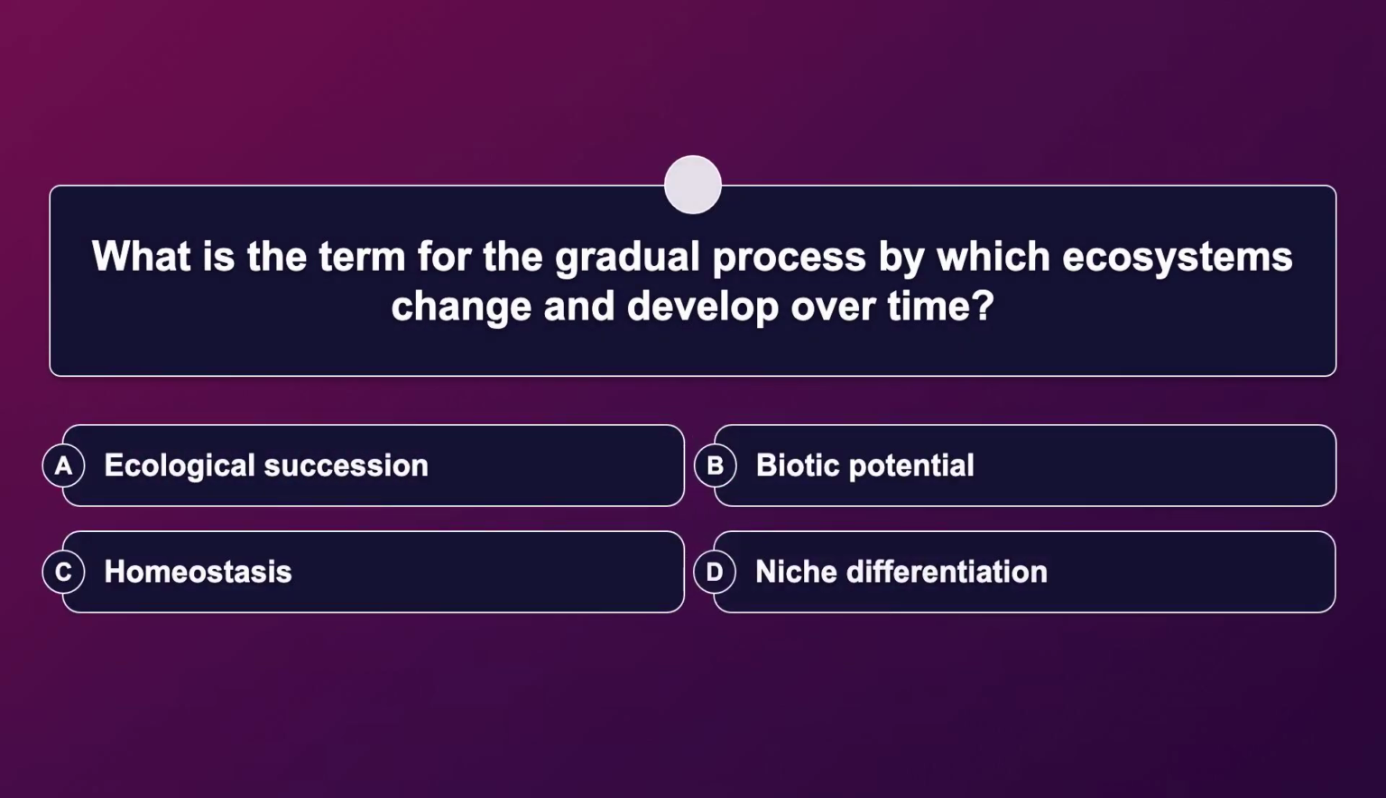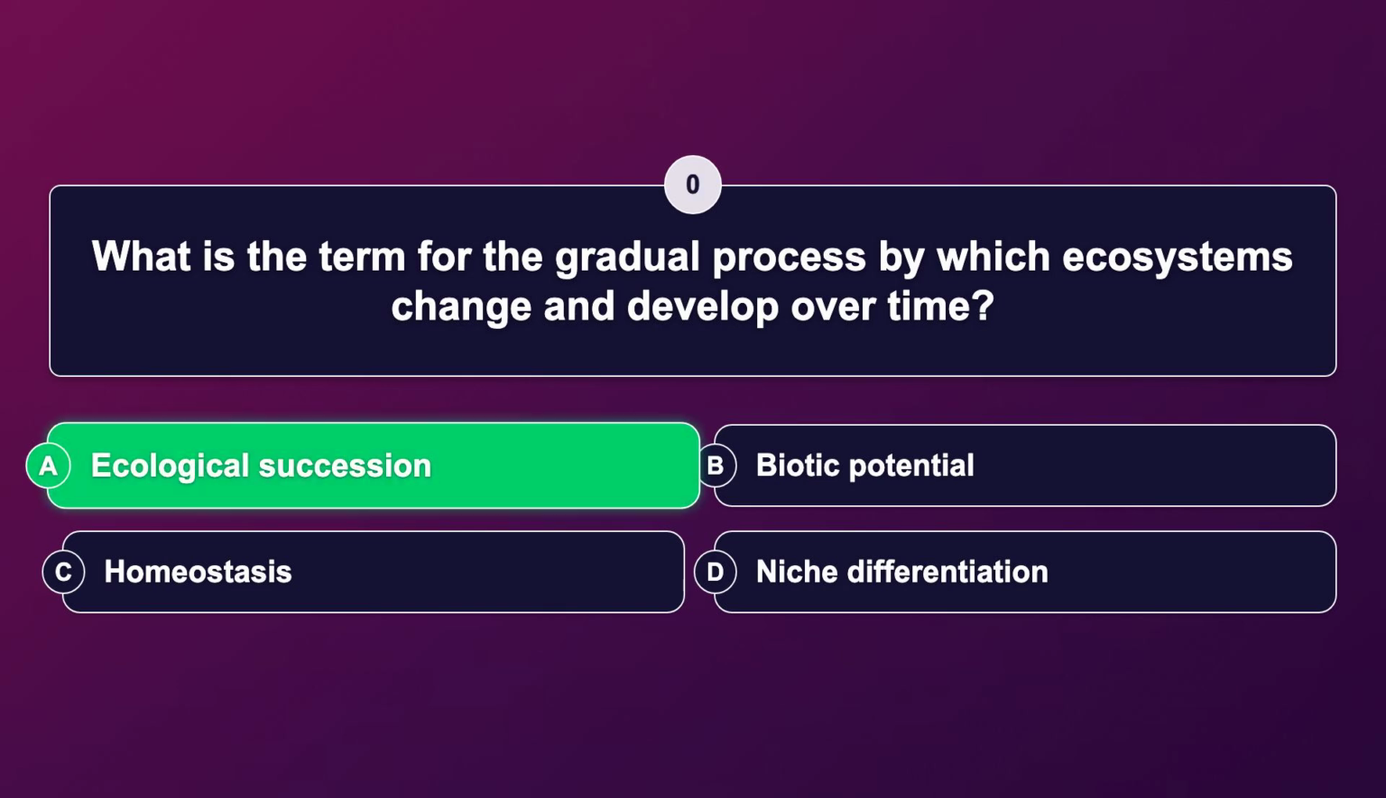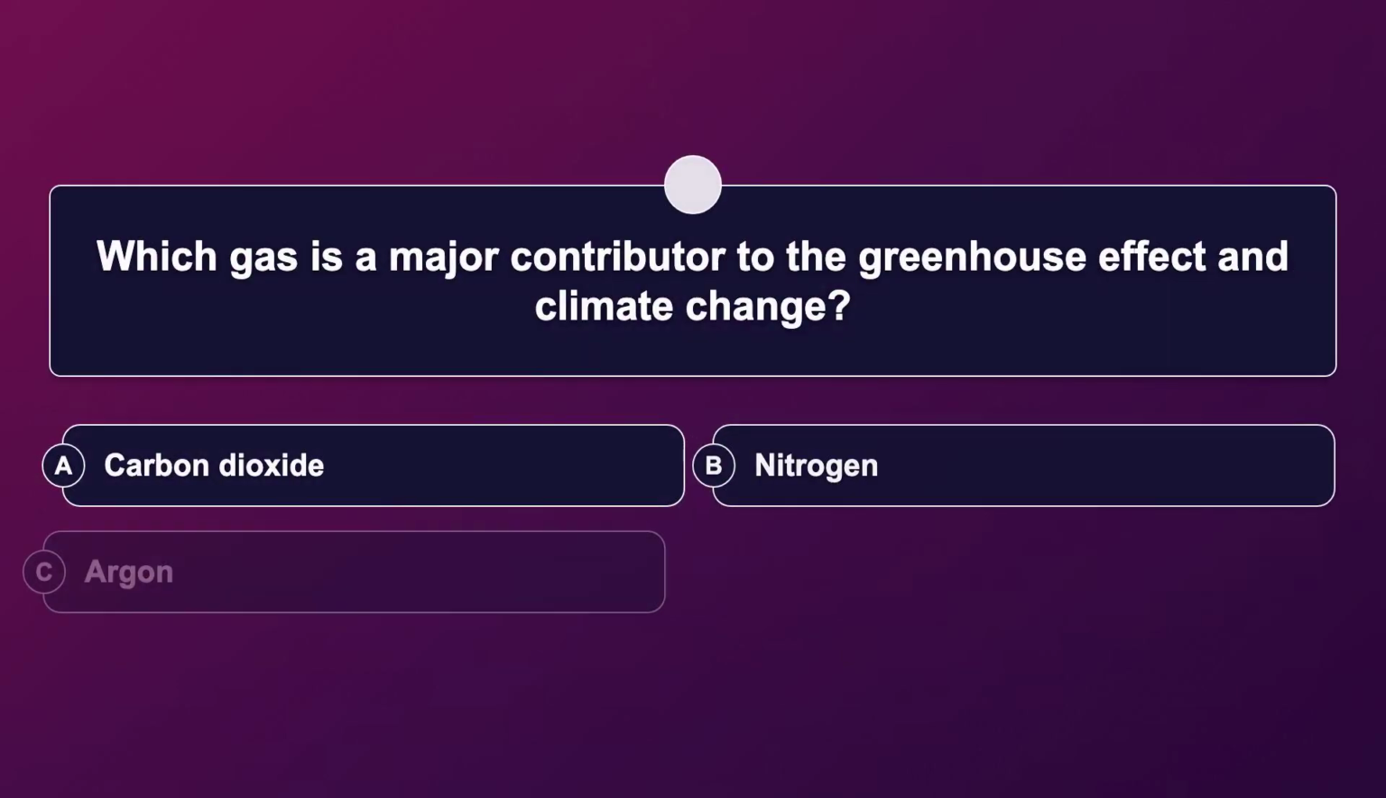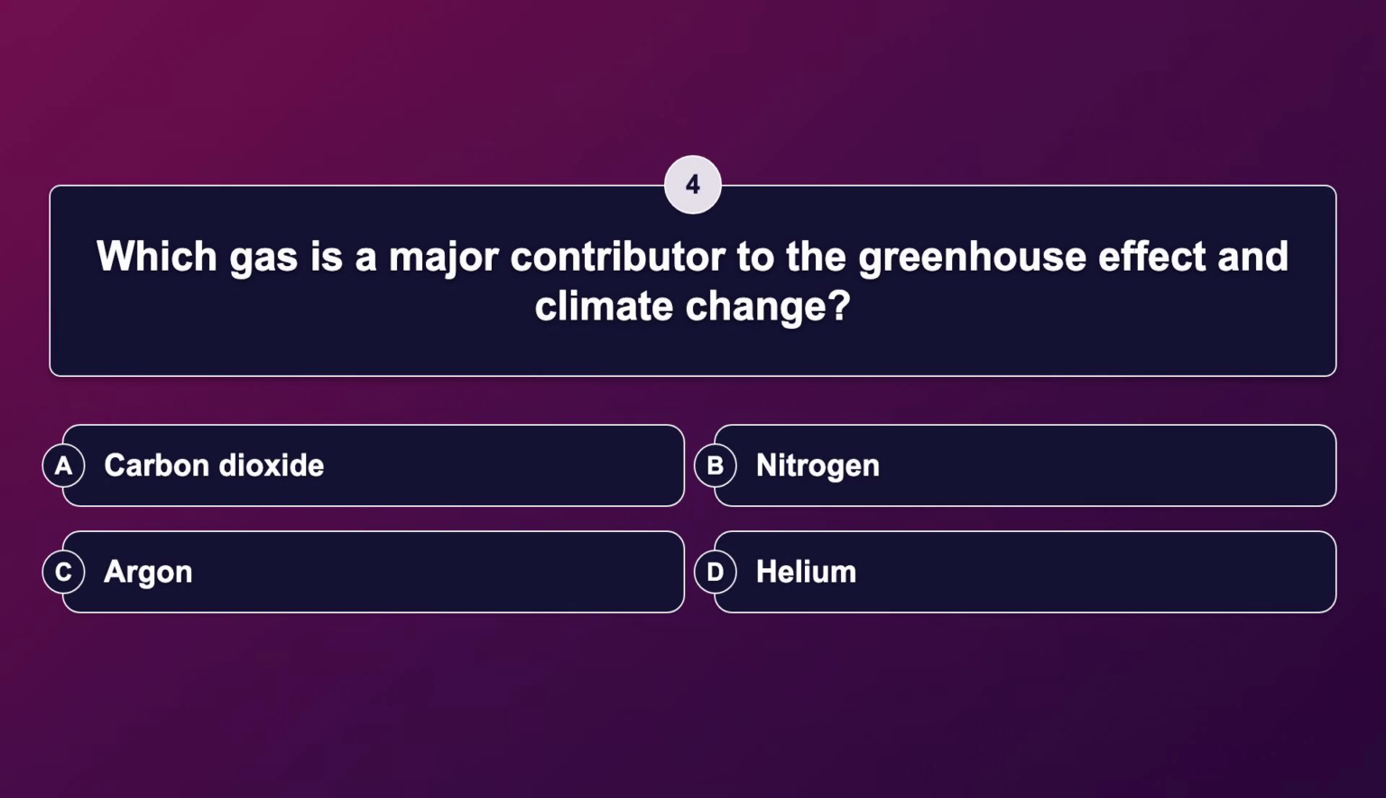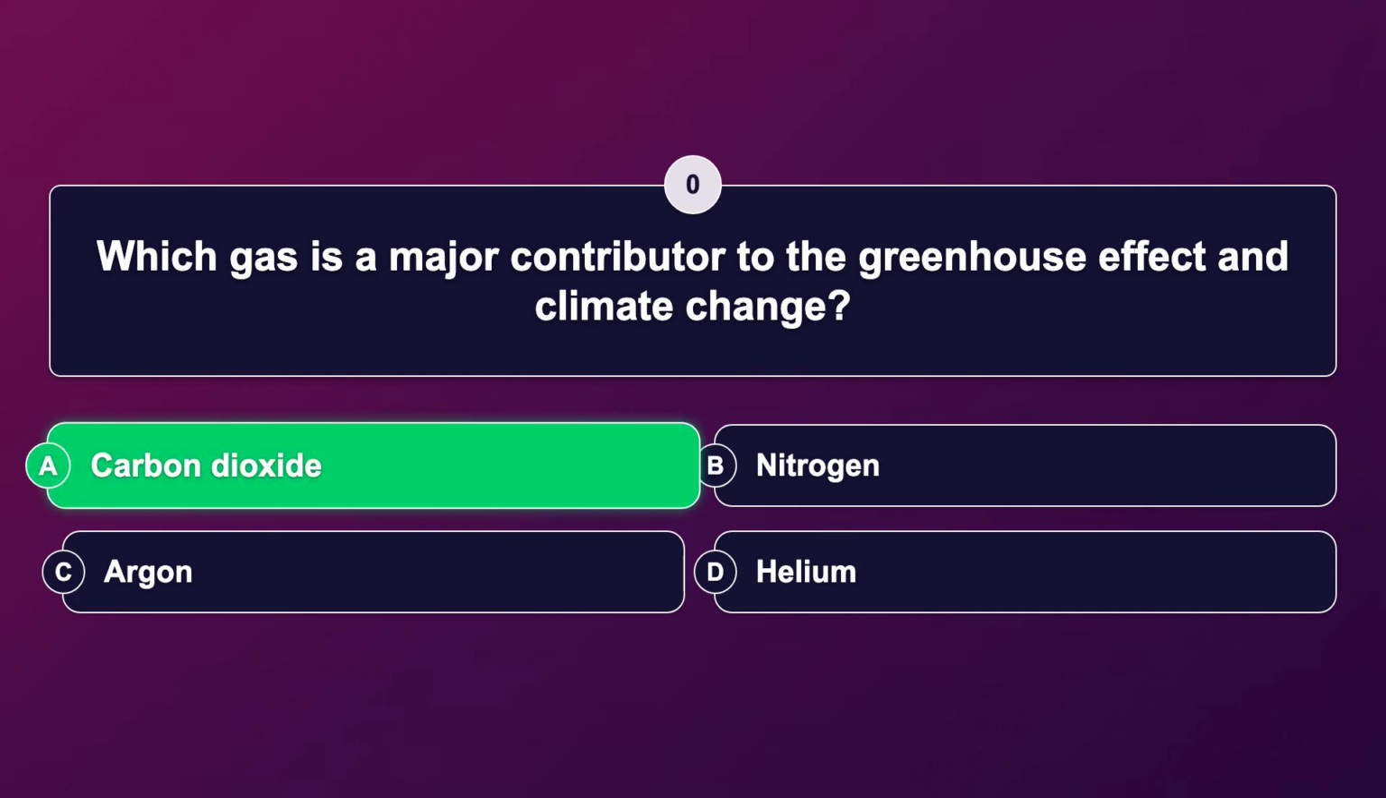What is the term for the gradual process by which ecosystems change and develop over time? The correct answer is ecological succession. Which gas is a major contributor to the greenhouse effect and climate change? The correct answer is carbon dioxide.